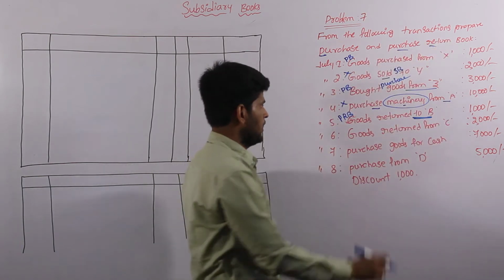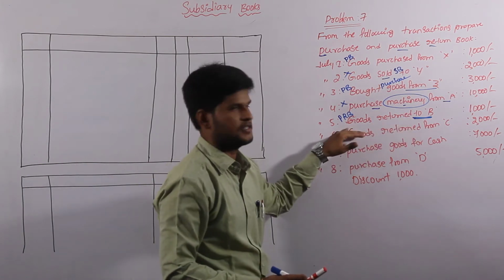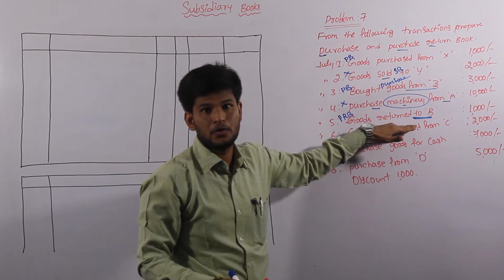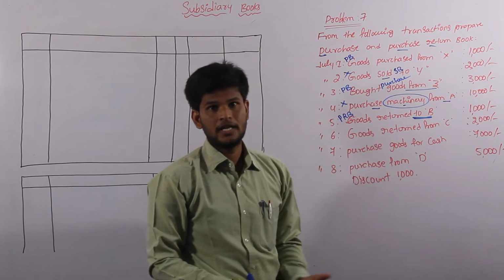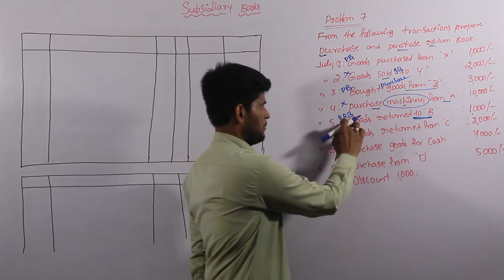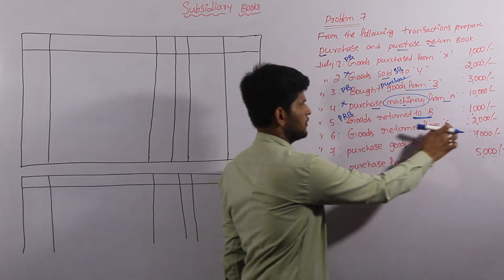Once again I am repeating why we have to consider this transaction into our purchase return book. If the goods returned to is clearly mentioned, then directly we have to consider it into our purchase return book. Abbreviation is PRB.